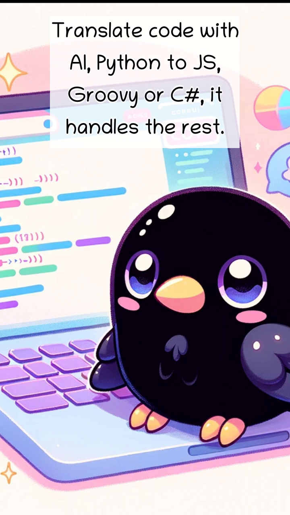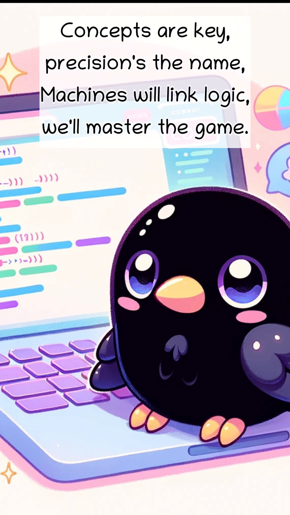Translate code with AI, Python to JS, Groovy or C#, it handles the rest. Concepts are key, precision's the name. Machines will link logic or master the game.